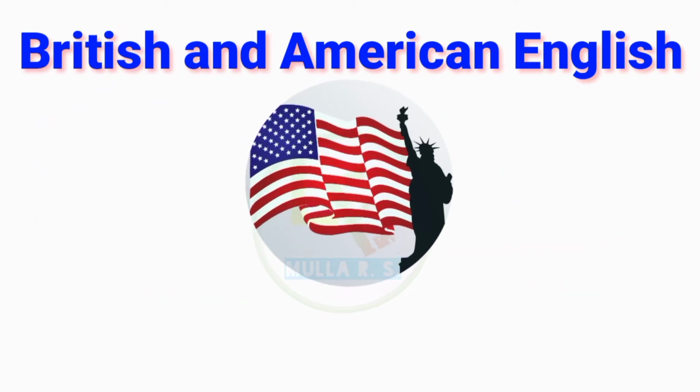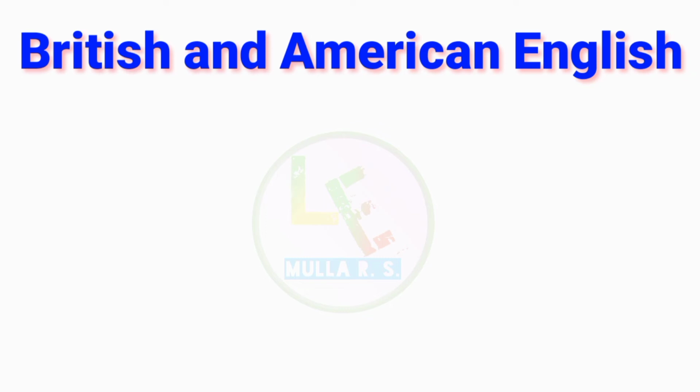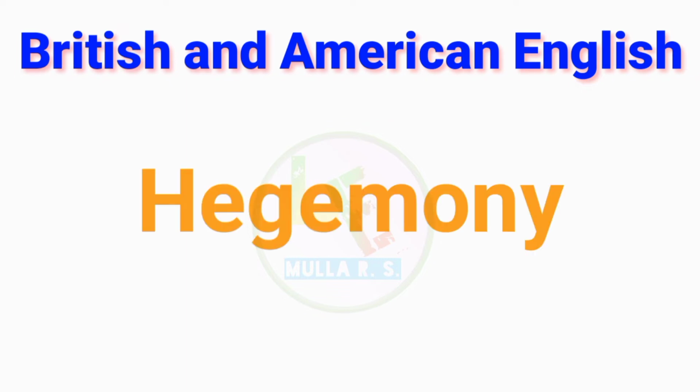You might have read the history of America, and history tells that America was colonized by Britishers and it helped to spread the English language in America. In the course of time, the English language developed and has its own identity in American grammar, vocabulary and pronunciation. Britishers spread their culture, religion and language wherever they went. They forced the countries to use their language. In literature, this process is known as hegemony.